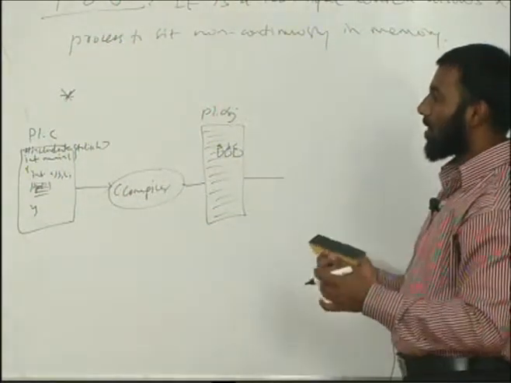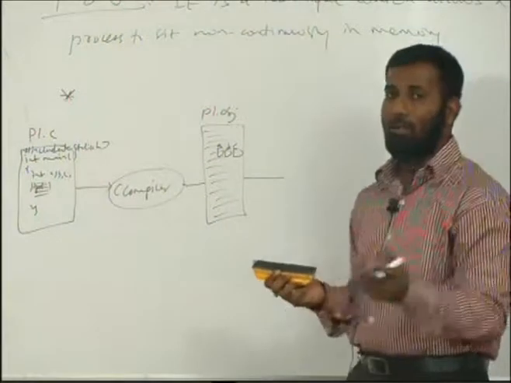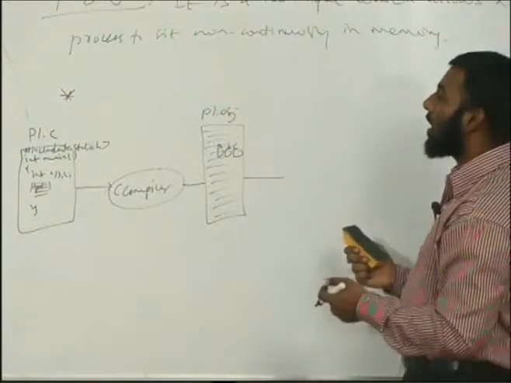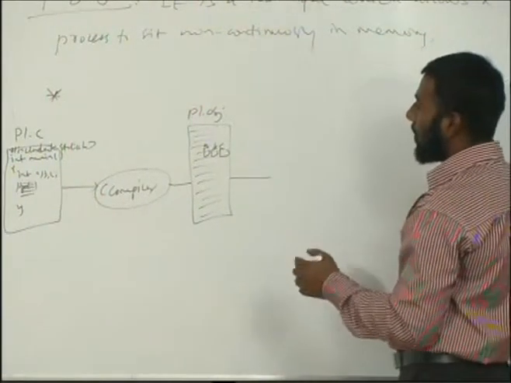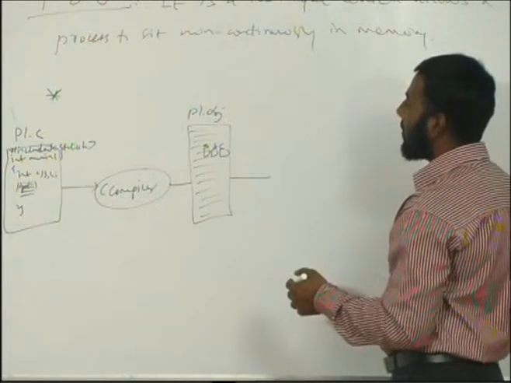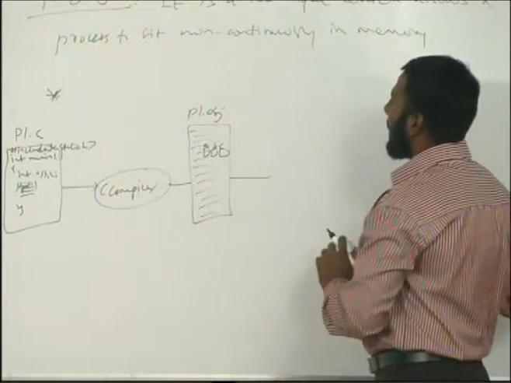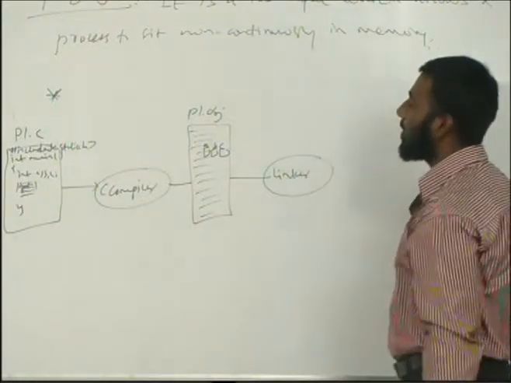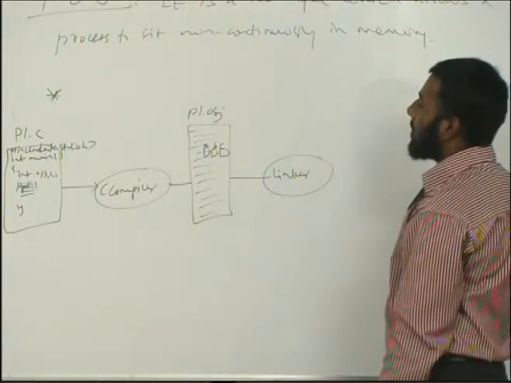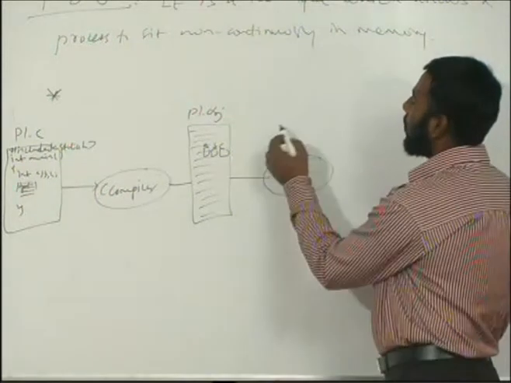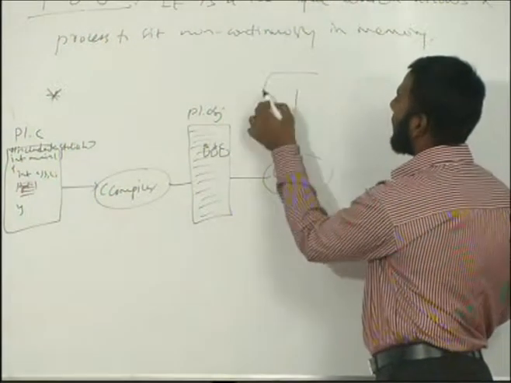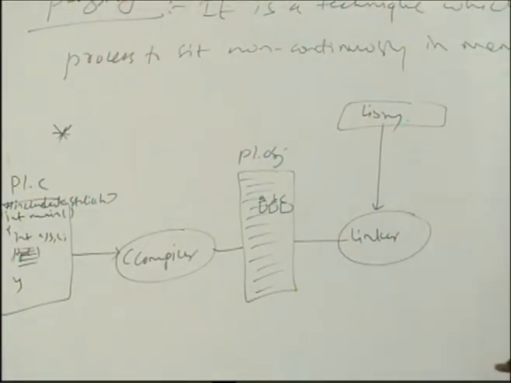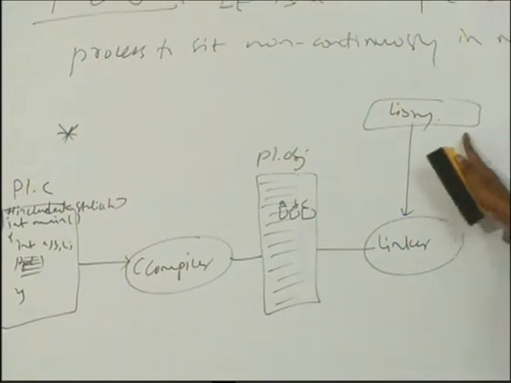Wherever we install any C software, you'll have a lib folder, and in that lib folder you'll have all the library files. So in order to link those libraries with this obj, we'll use what? Linker. The linker comes into the picture. This linker links this obj file along with the library which is there in the lib folder. These libraries contain the code for printf.